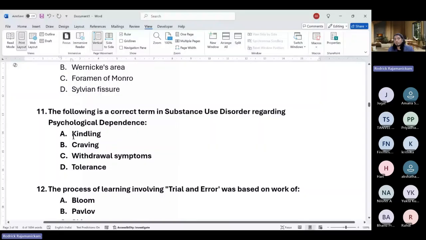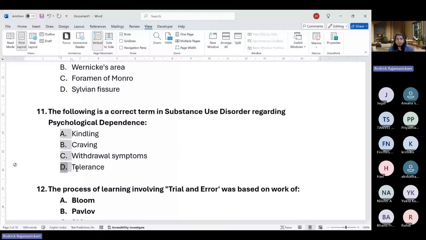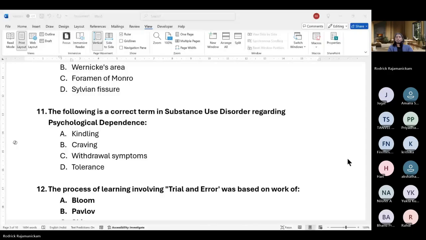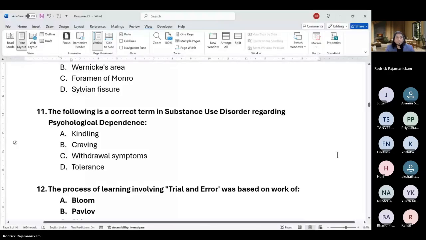Which is the correct term in substance use disorder regarding psychological dependence? Which term is for psychological dependence? Okay, people say tolerance. What else? Anything else? Craving.